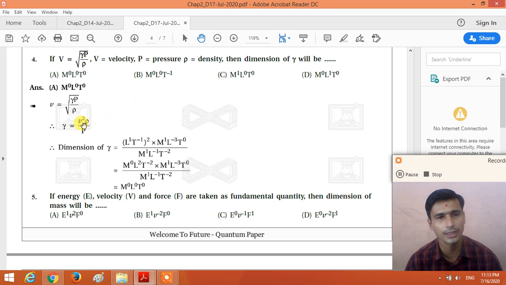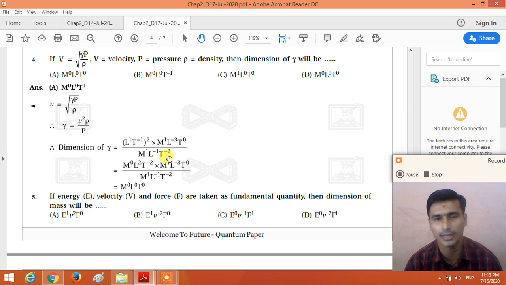Here V is the speed, so we put the dimensional formula of speed, M0 L1 T minus 1, raised to 2, multiplied by rho, the density, so we put the dimensional formula of density, M1 L minus 3 T0, divided by P, the pressure, so we put the dimensional formula of pressure, M1 L minus 1 T minus 2.